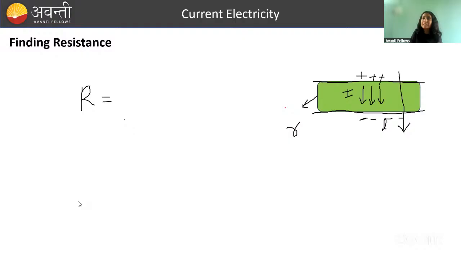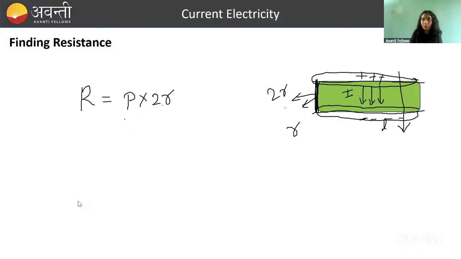So along which length is current flowing? Along this length. And this length will be equal to how much? 2r. Okay. So you will write here rho into length, which is 2r. And what is the area of cross section? Where is the current entering? Here, the current starts from this cross section, entering here, right? So what is the area of cross section here?